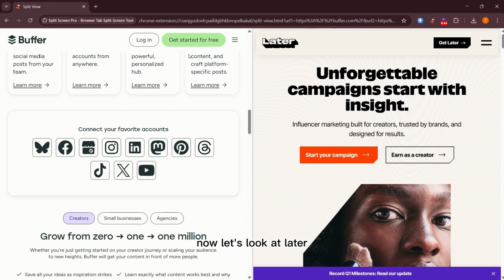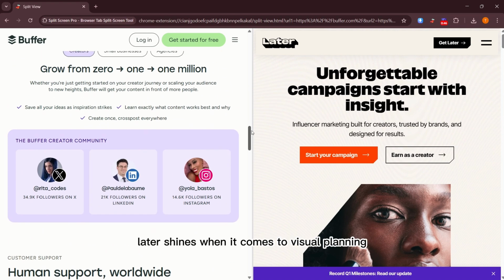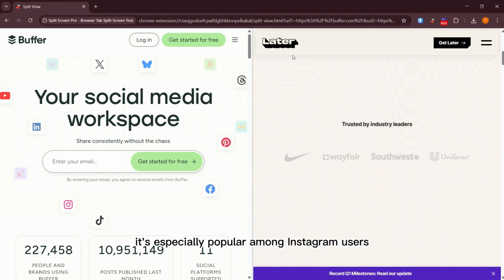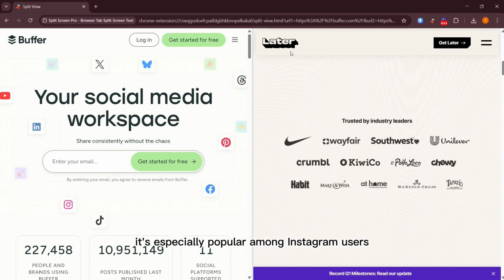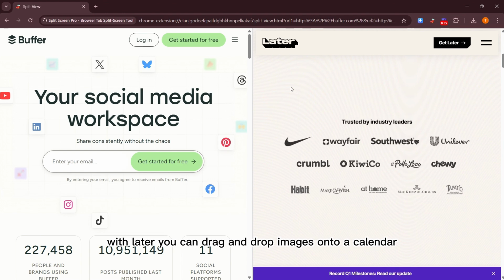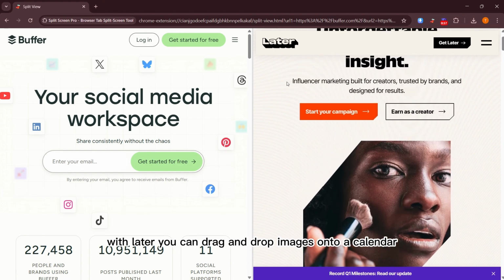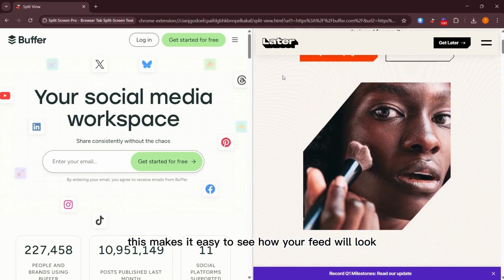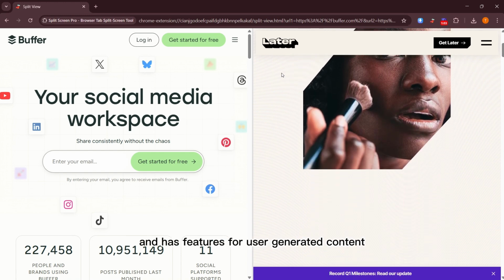Now, let's look at Later. Later shines when it comes to visual planning. It's especially popular among Instagram users. With Later, you can drag and drop images onto a calendar. This makes it easy to see how your feed will look. Later also supports video and has features for user generated content.